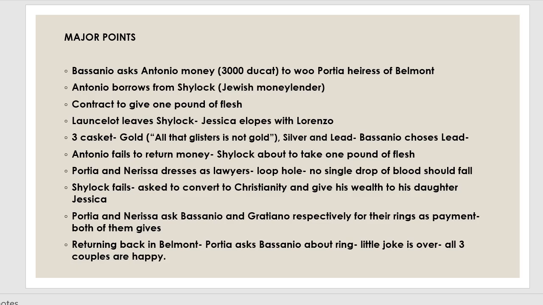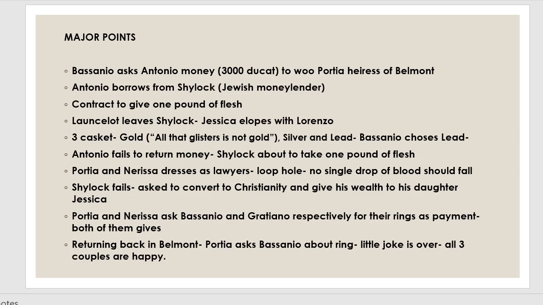But at that time they receive a letter from Antonio stating that all his ships have been wrecked, and now Shylock is about to take 1 pound of flesh out of him. Hearing this, Portia offers to give any amount of money, even double. However, Shylock does not want money, but justice against Antonio. Bassanio leaves for Venice. Portia decides to help Bassanio. She and her friend Nerissa go to Venice disguised as young lawyers and attend Antonio's trial.